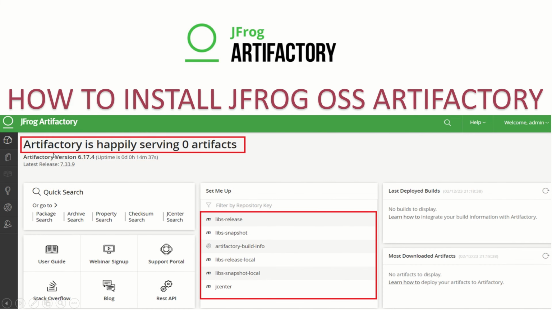Okay, so here we can see that it is showing Artifactory is happily serving 0 artifacts. All the repositories are showing here. It's related to Maven as it is having M in front, so we'll be using it.